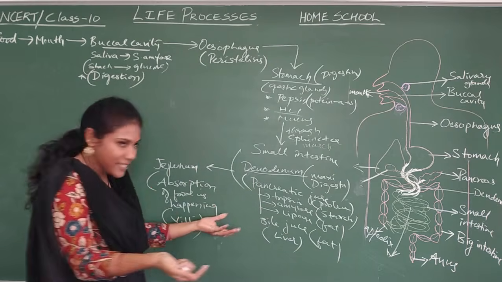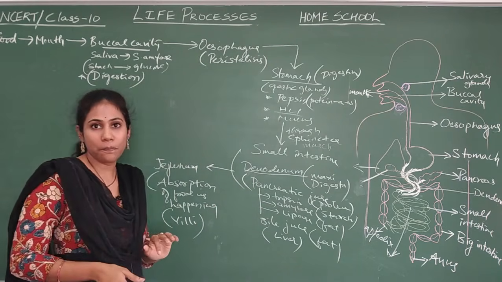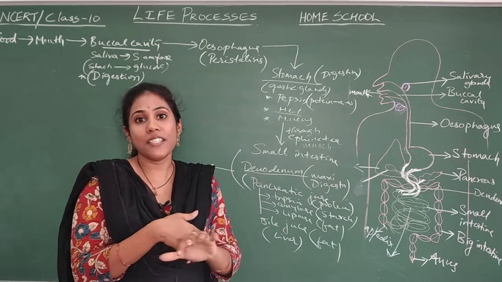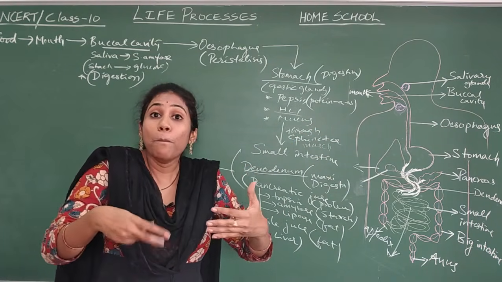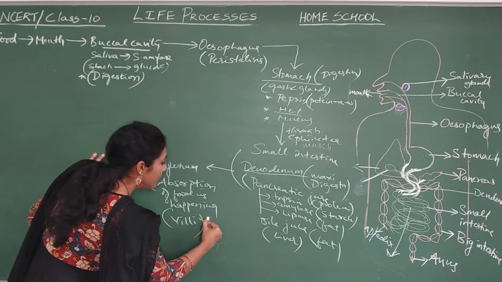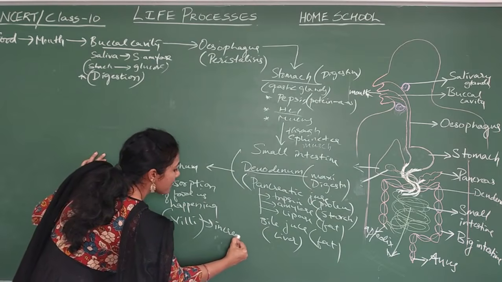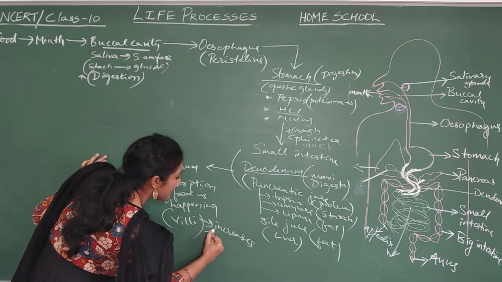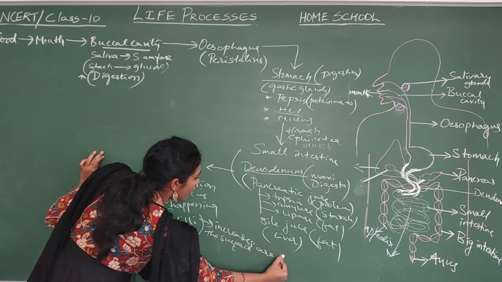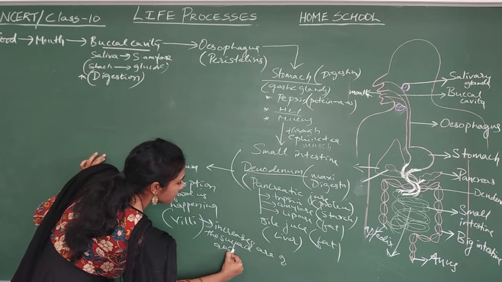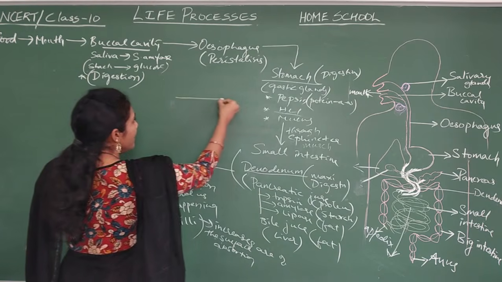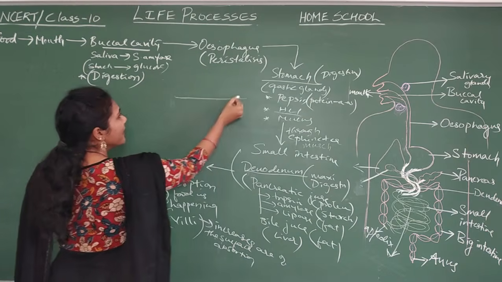Villi increases the surface area of absorption. Villi provides more area for the absorption. That is the meaning. What I can write: increases the surface area of absorption. In the sense, see for example, if a structure is like this, how much food can it absorb?